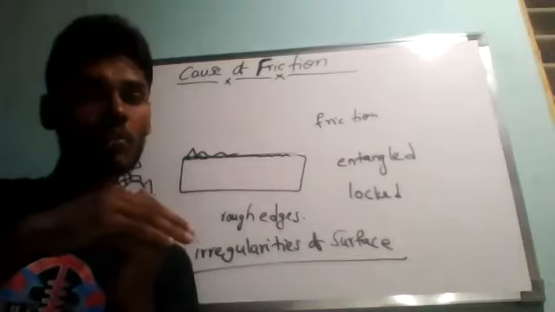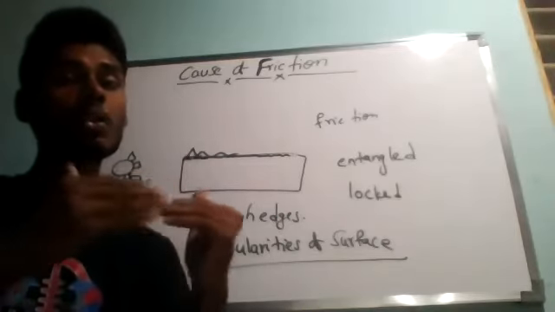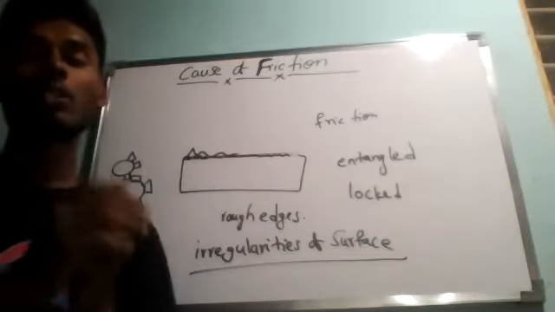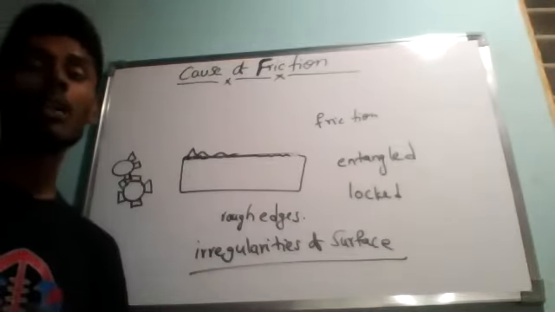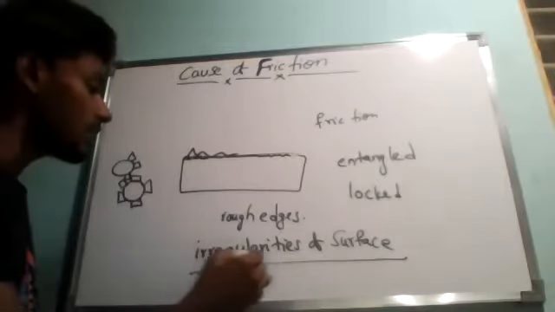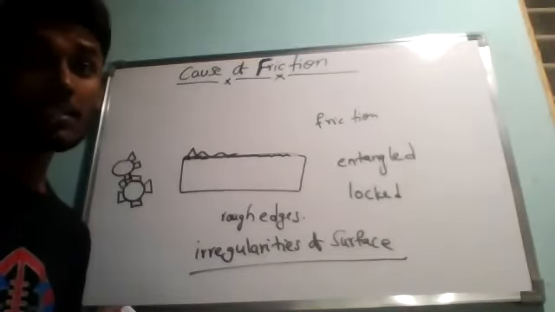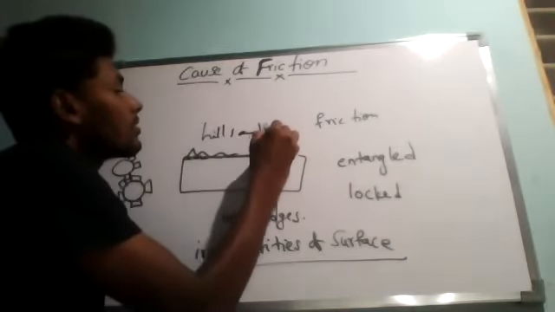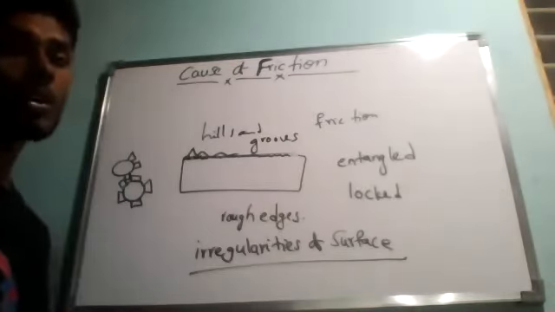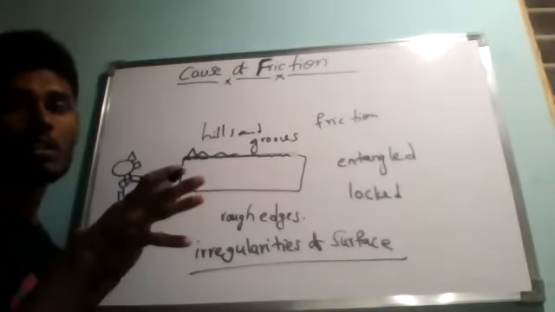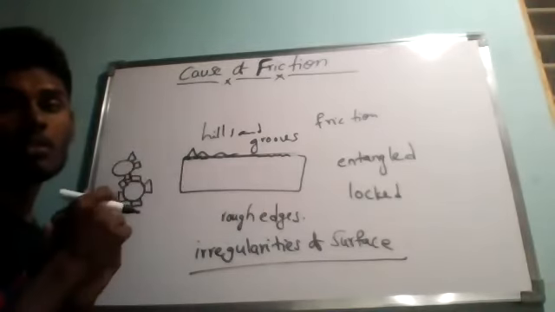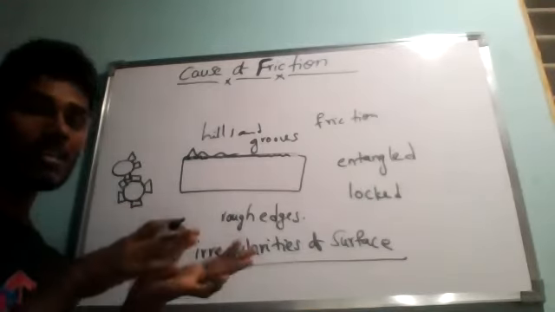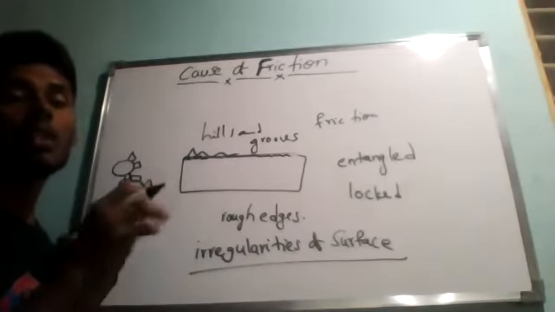Understand? When one object moves over another object, they slow down the motion. So this gives rise to the force of friction. From this I can say that friction is caused by the interlocking of irregularities, meaning hills and grooves. You just write hills and grooves. Due to this, the motion of the objects with one another will be slowed down. So the interlocking of irregularities in the surfaces of the two objects which are in contact with each other is called friction.